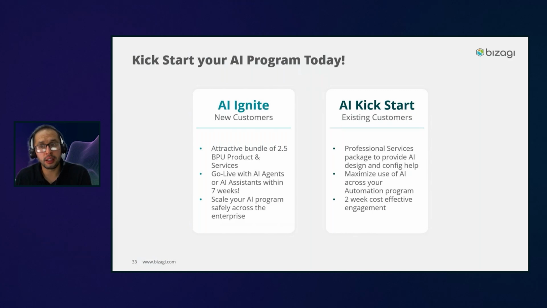On the other hand, if you are an existing customer, we have the AI Kickstart program. This is a professional services package that helps you to easily and quickly include these new AI capabilities in your processes. If you saw the potential of the agents, you don't have to start from scratch.